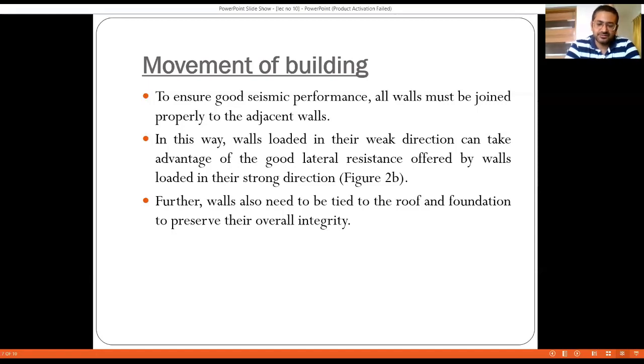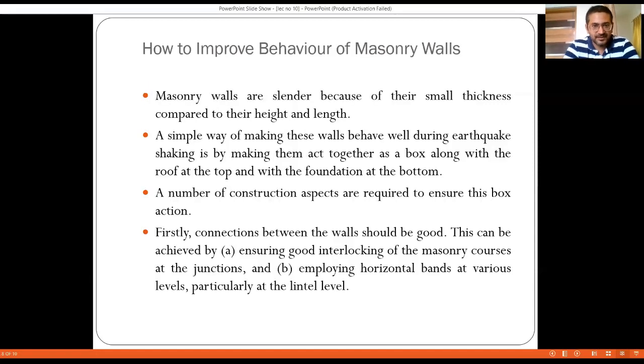And then the forces can be further transferred to the foundation with much safety. Right. So, next the question is how to improve the behavior of masonry walls. Masonry walls are slender because of their small thickness compared to height and length. That we all agree, because as I said, the minimum thickness of the wall that we see